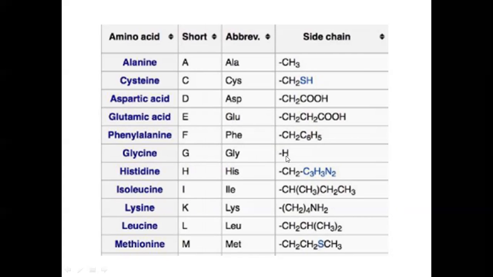And the side chain is H. For histidine, the 1 letter symbol is H. It is referred to by the 3 letter symbol HIS and this is the side chain which is present on the alpha carbon atom. So all these groups are side chains which are present on this alpha carbon atom, that is the R group. This is the name for amino acids, this is the 1 letter symbol and this is the 3 letter symbol.